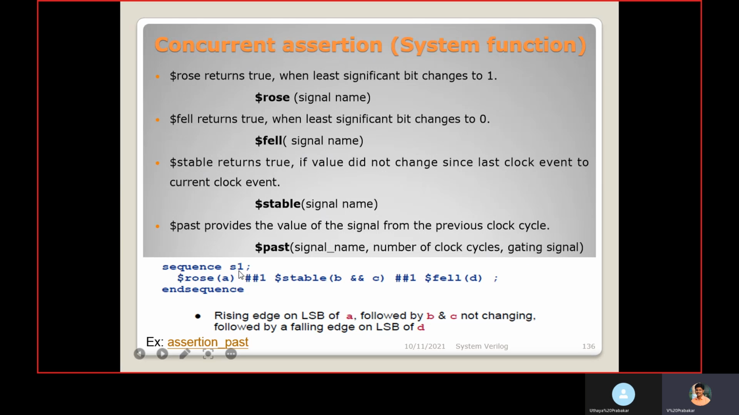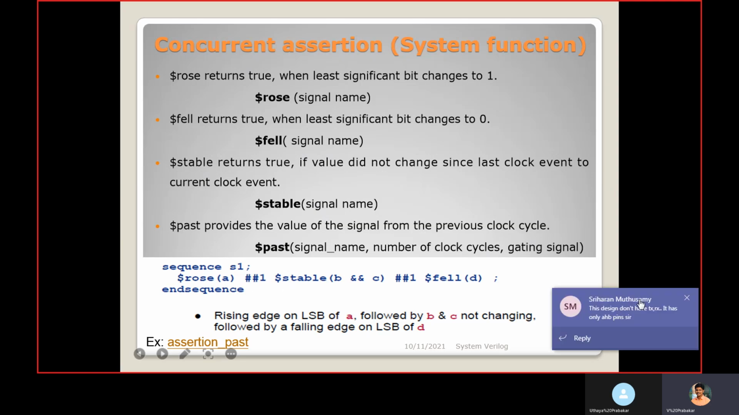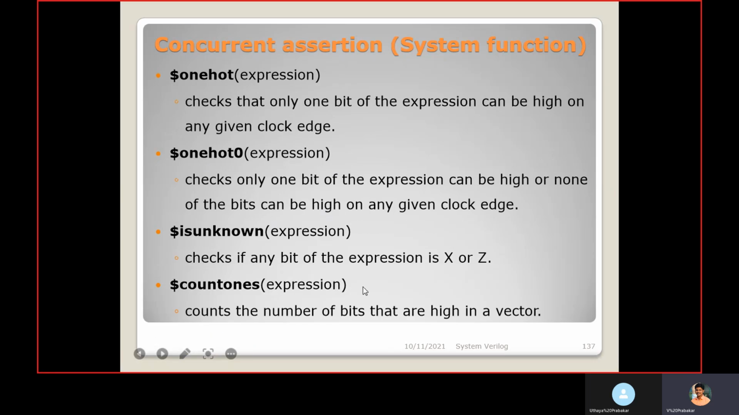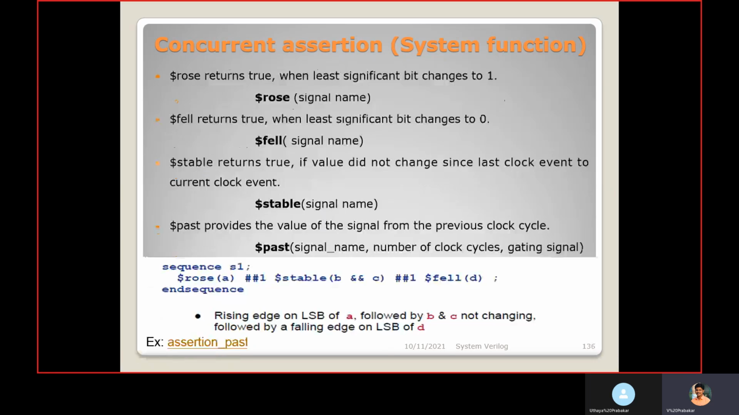One example is a sequence named S1, $rose A. That means the LSB of A should change from 0 to 1. After one cycle, $stable B and C. That means B and C values should be constant, stable. Then after one cycle, $fell D. So after the next cycle, D's LSB should change from 1 to 0. This is the expected behavior of this sequence.